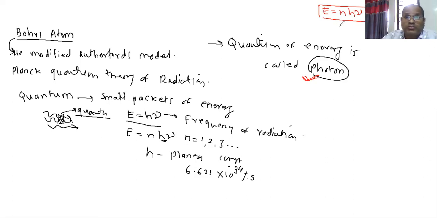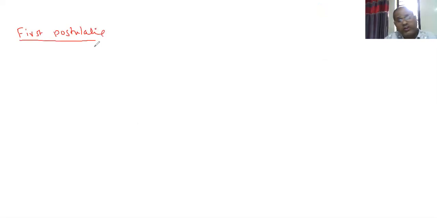So what Bohr's postulate gave, that we have to study. So we will go for Bohr's first postulate. Are you ready? So write down your first postulate. What does Bohr's first postulate state? He stated that electrons revolve in certain allowed circular orbits.